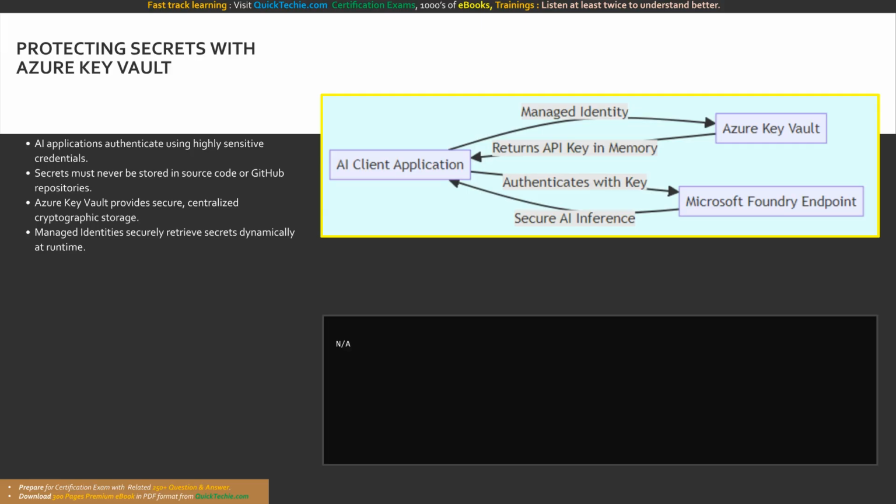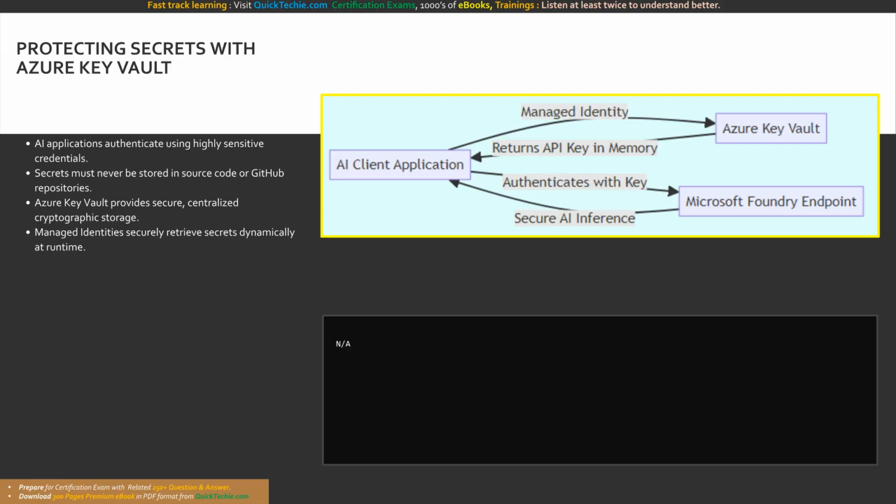To retrieve a secret dynamically, your Python code utilizes the default Azure credential class from the Azure Identity Library. The code requests the secret from the Key Vault URI using the secret client. Because the application runs under a managed identity, it authenticates silently without needing a hard-coded password. The retrieved secret is then held temporarily in a variable to authorize the AI client object.